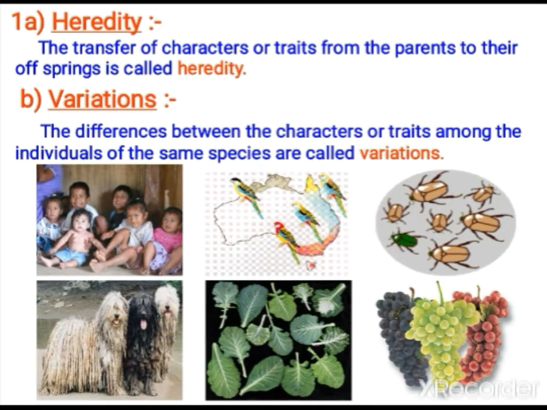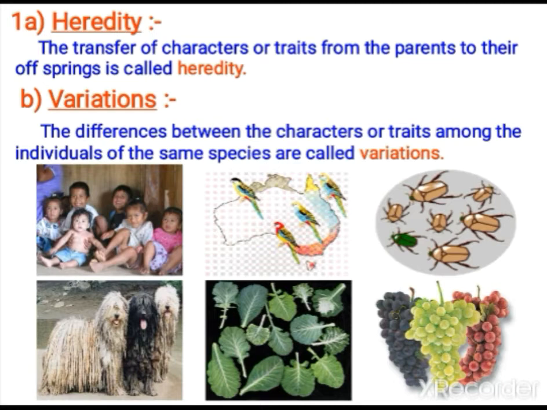First is heredity. Heredity means the transfer of characters or traits from parents to their offspring. You are looking like your parents and grandparents. How is it? Because the characters are transmitted from them. Your grandparents transmitted the characters to your parents, and you got your traits from your parents. So how is it happening? That is through genes, because the genes are located in chromosomes, and through them they are inherited from one generation to another.